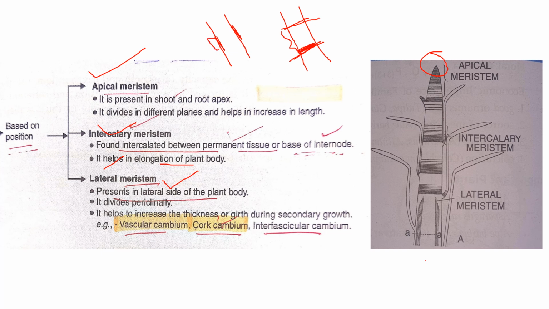Suppose these are the cells present laterally. It will divide periclinally, that means horizontally. Suppose it is a cell, it will divide horizontally like this. Periclinal or horizontal means horizontal division or transverse division, and longitudinal division means suppose it is a cell, it will divide like this longitudinally, and suppose it is a cell, it will divide periclinally, that means it will divide like this horizontally. So this is the difference between anticlinal and periclinal division.